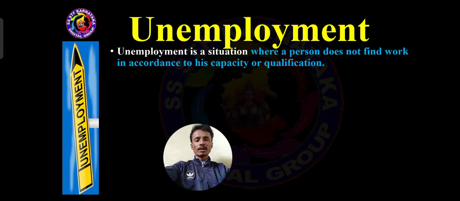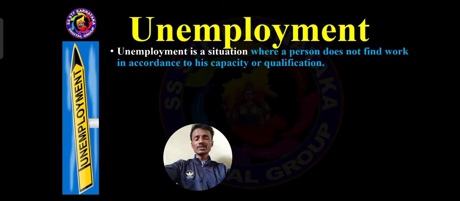For example, if anybody has completed MBBS, and that person is working as an accountant or a supervisor or some other job, that we should also consider unemployment, because that person does not find work based on his qualification, but is searching.